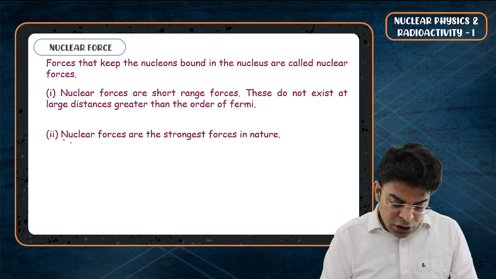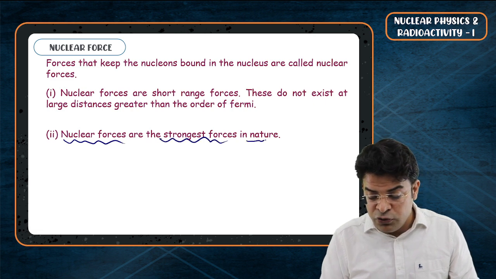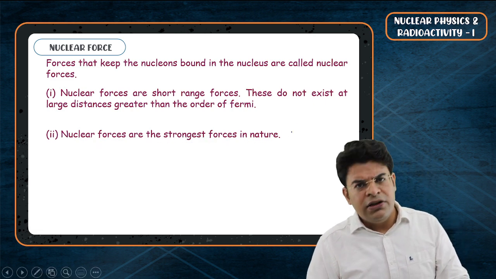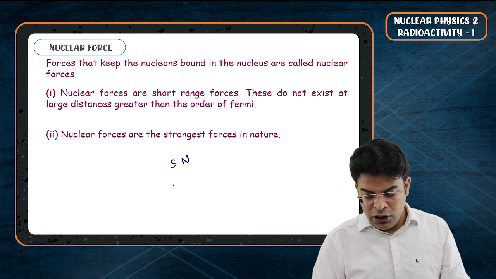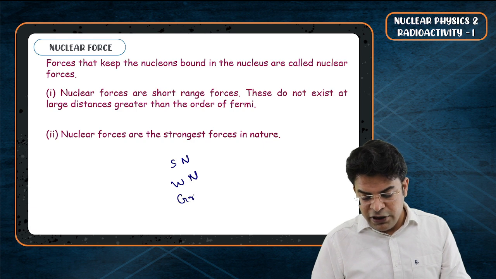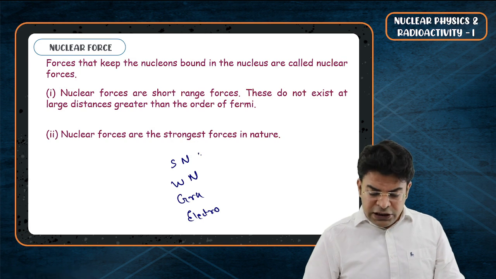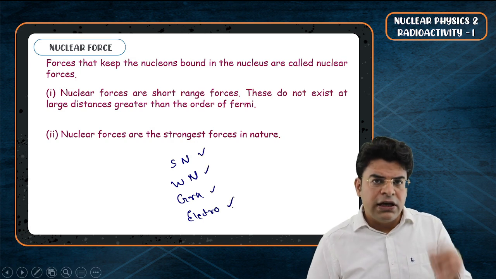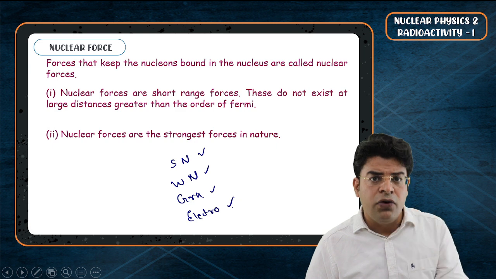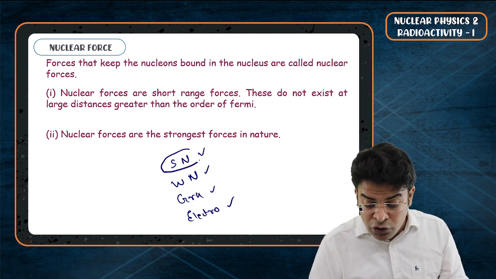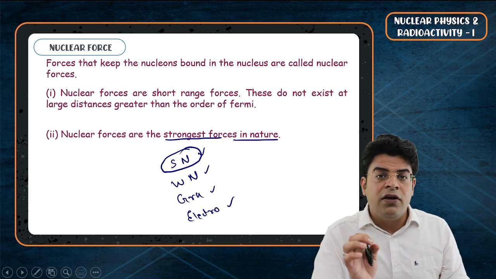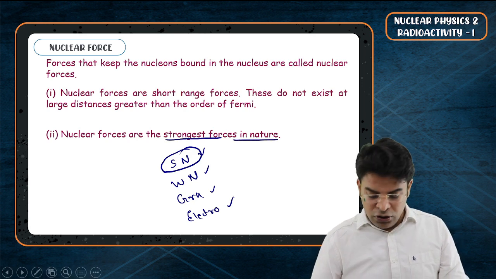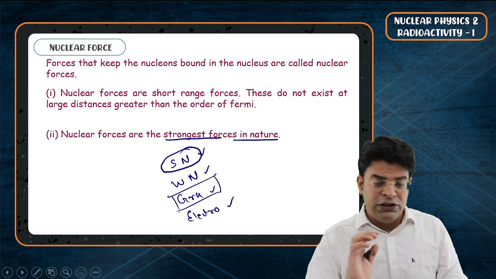Second point, nuclear forces are the strongest forces in nature. We say that there are only 4 fundamental types of forces: the strong nuclear, the weak nuclear, the gravitational, and the electrodynamic. Out of these 4 fundamental forces, the type of forces we are discussing right now, nuclear forces, are called the strong nuclear forces, and they are strongest of all the 4 fundamental forces found in nature. No doubt gravitational force is the weakest of these 4.